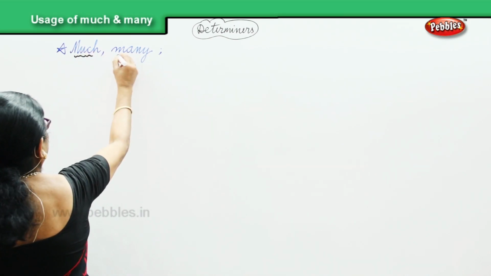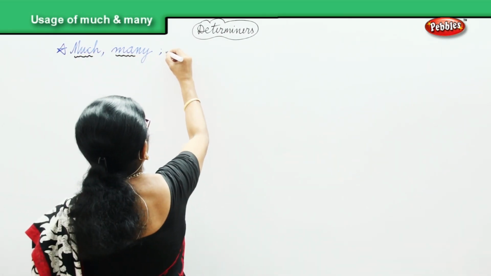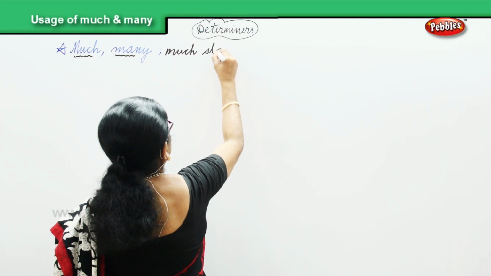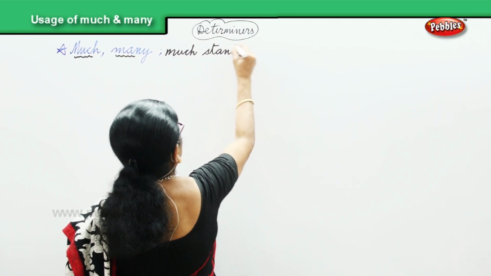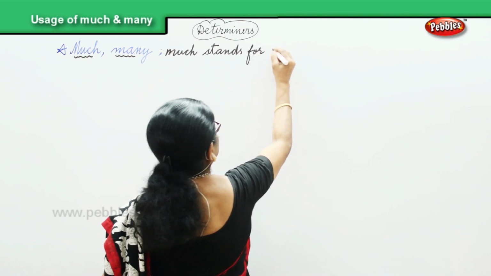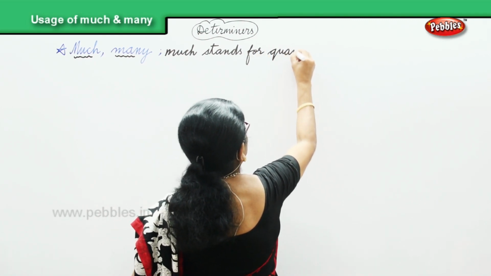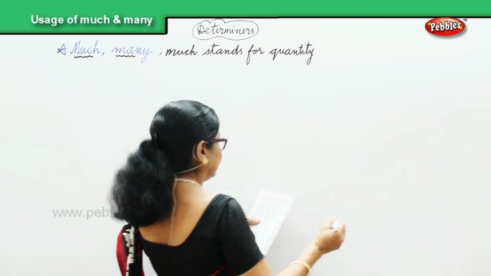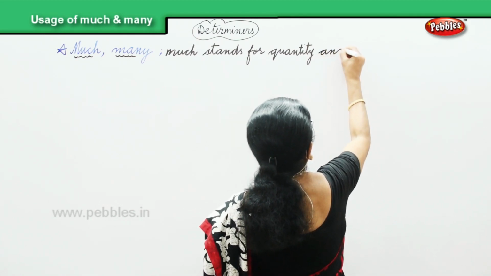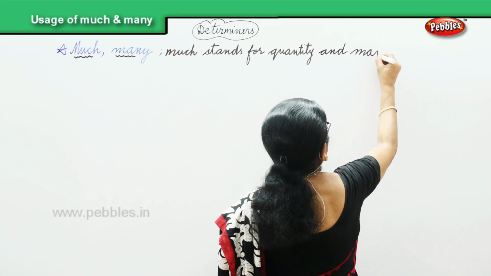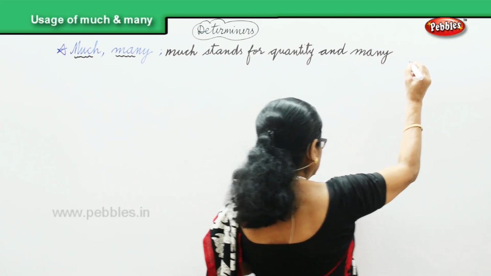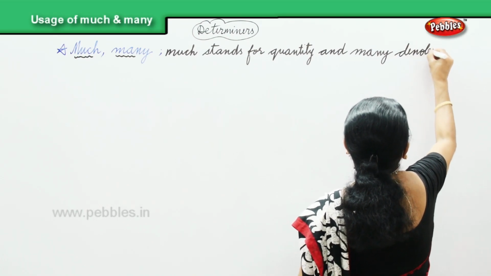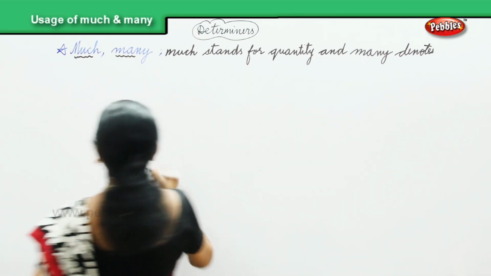Much stands for quantity, and many denotes number.